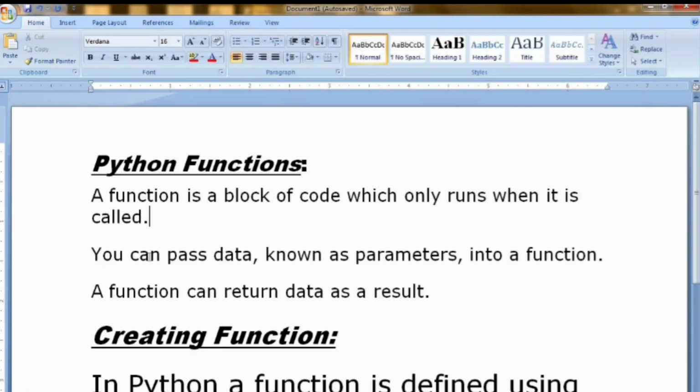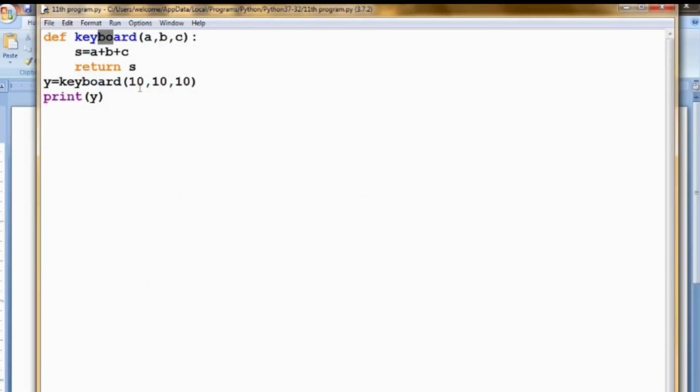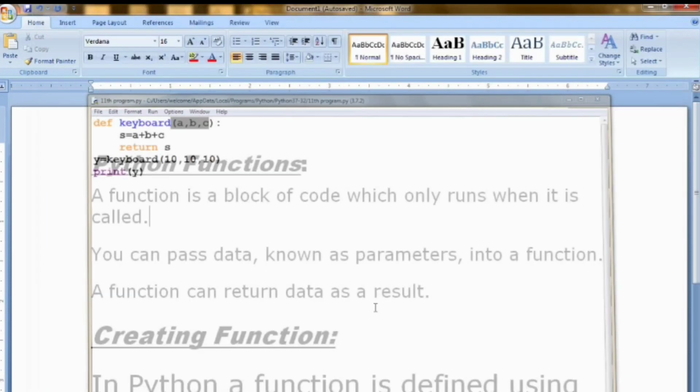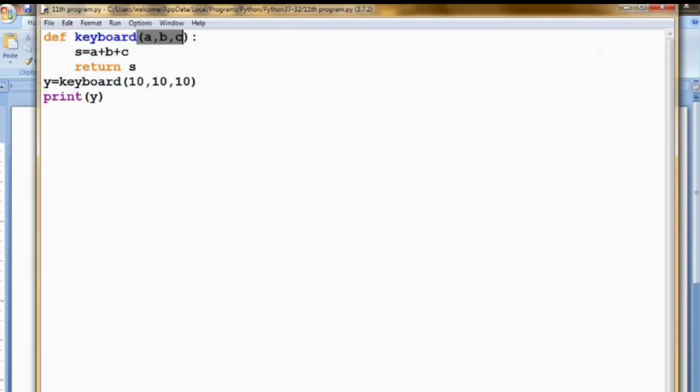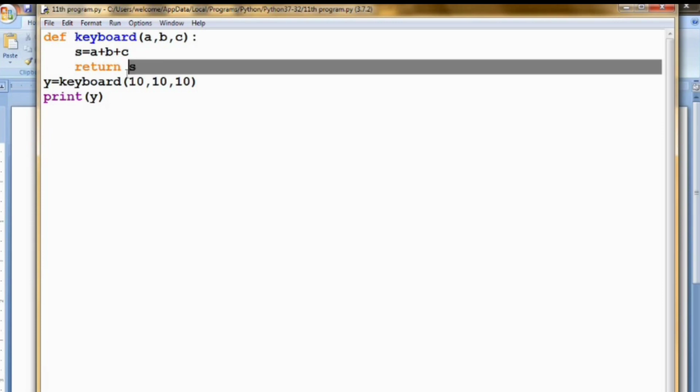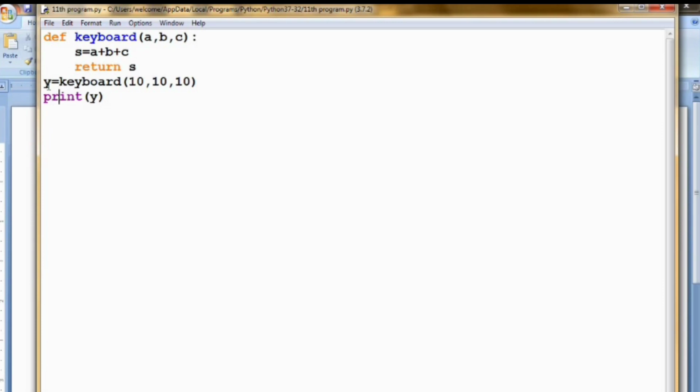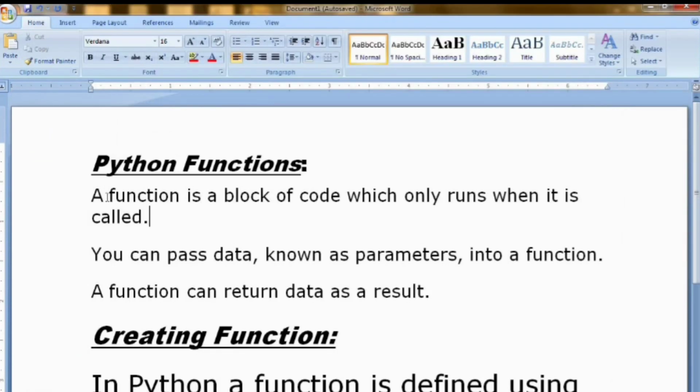You can pass data, known as parameters, into a function. I have passed it and shown you: see here, 10 is the parameter that I have passed into the function. A function can return data as a result. That is the return statement here. Return s means it has returned some data as a result, and we have captured the result in the variable y, and I have printed y. So that is the definition of a function.